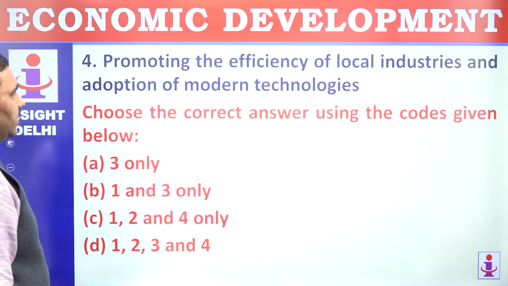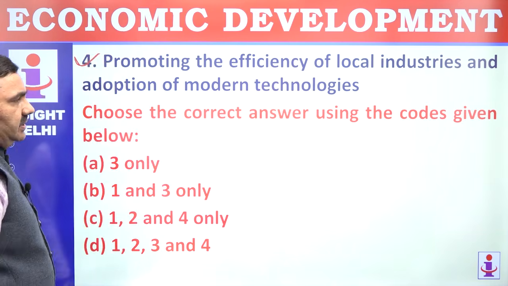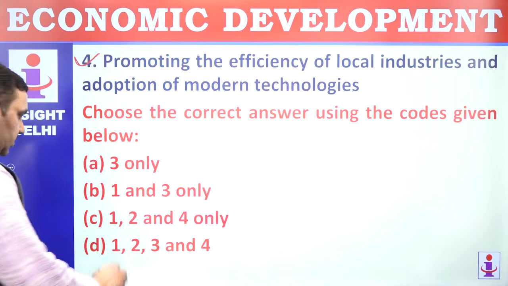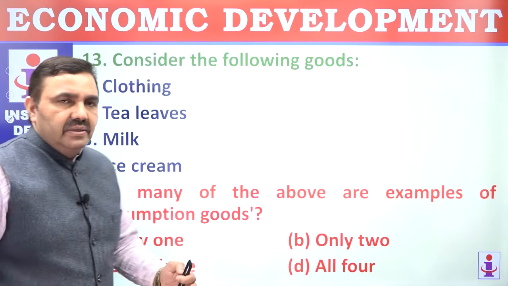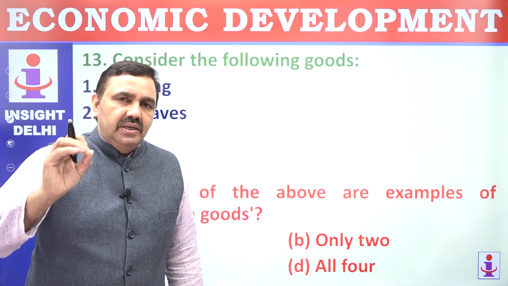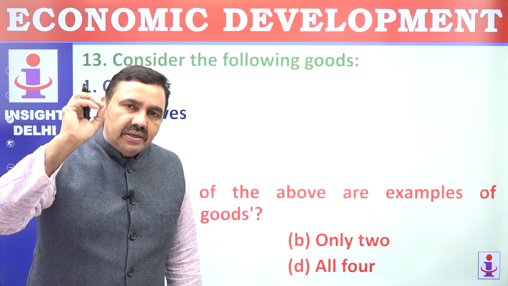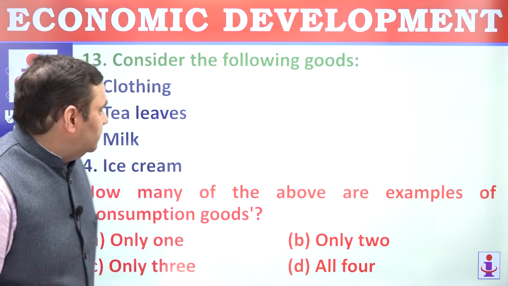Promoting the efficiency of local industries and adoption of modern technologies. Perfectly correct. This is the intention behind liberalization. So choose the correct answer. 1, 2, and 4. Option is C. So keep reading questions carefully. Questions are not that difficult, but you have to pay attention. A slight lapse of attention will result in a mistake, and a mistake will cost you hugely. So ensure that you are fully focused on the question paper when you are sitting in the examination hall.